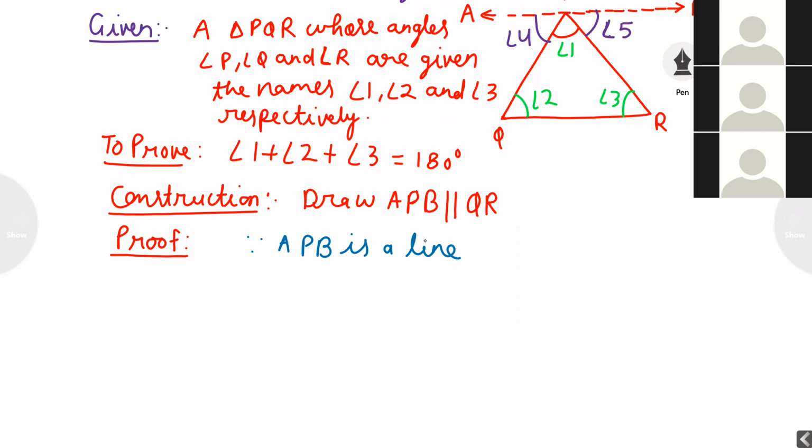Why? Linear pair, 180 degrees is forming. Therefore angle 4 plus angle 1 plus angle 5 is equal to 180 degrees. Why? Linear pair. This is equation first.